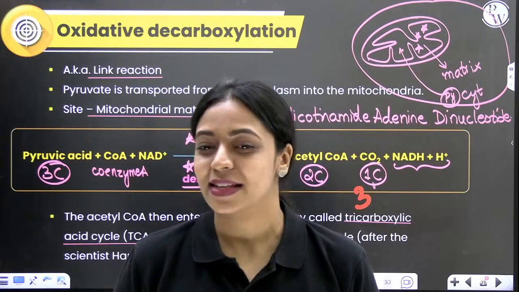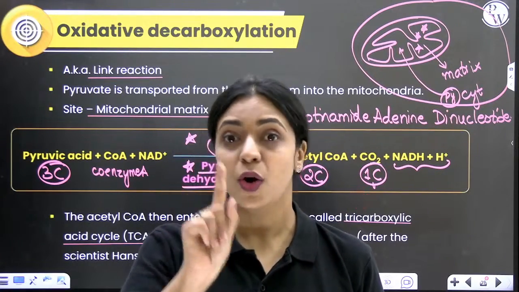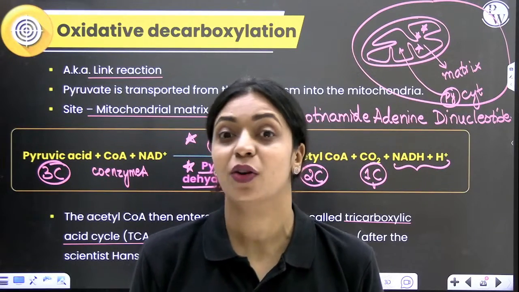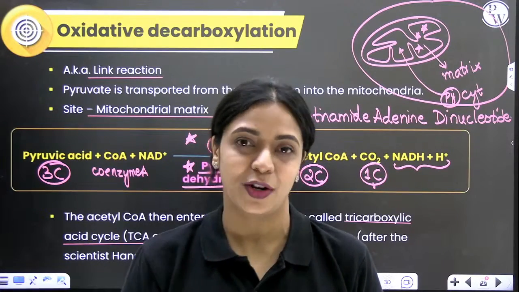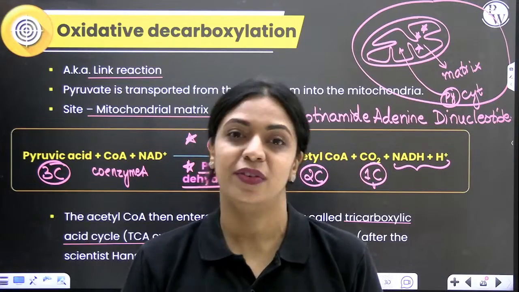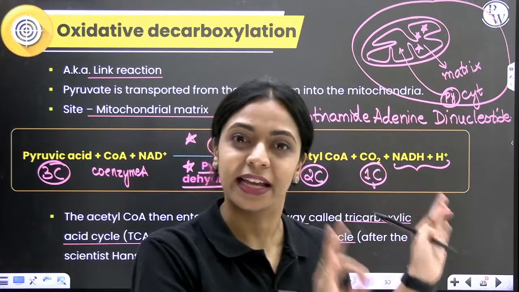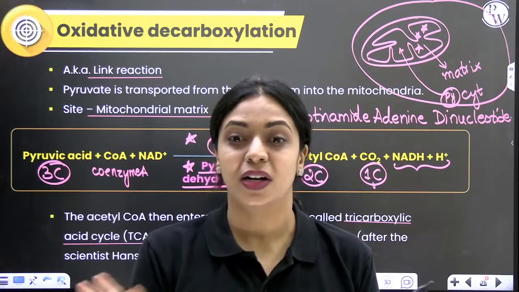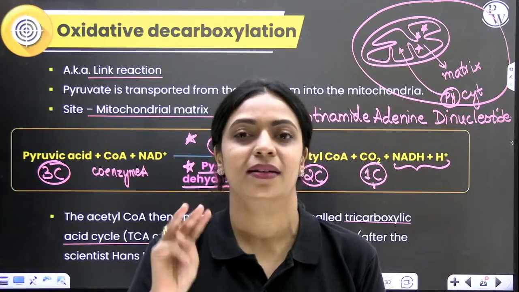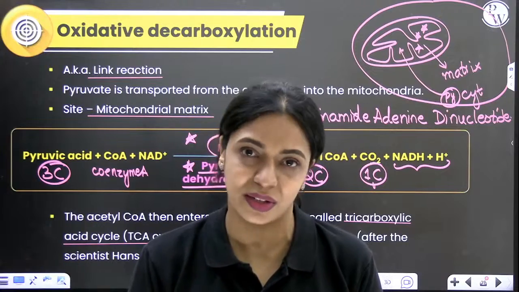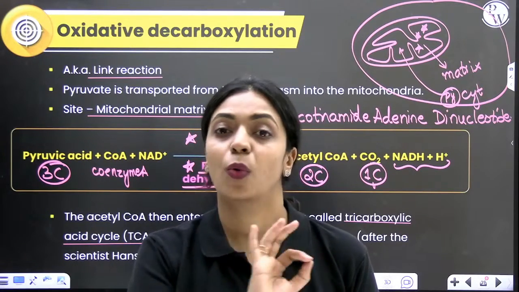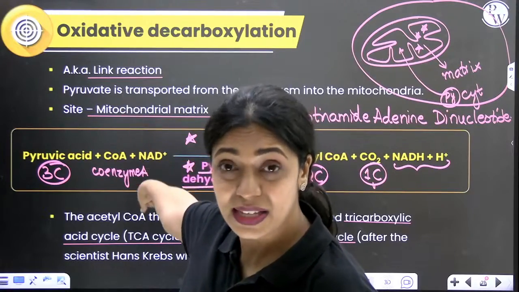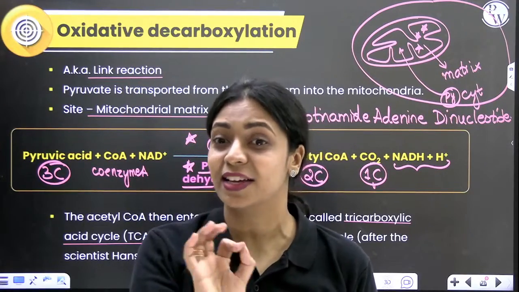But how many pyruvic acid have we taken? Per molecule of pyruvic acid, 3 molecules of carbon dioxide are released. But we have 2 pyruvic acid. So if you consider 2 pyruvic acid, already 6 carbon dioxide molecules have been released. So glucose is not even fully oxidized, but carbon dioxide is already released. So far, water has not been produced, oxygen has not yet been used. So even in the Krebs cycle or in the link reaction, oxygen has not yet been used.